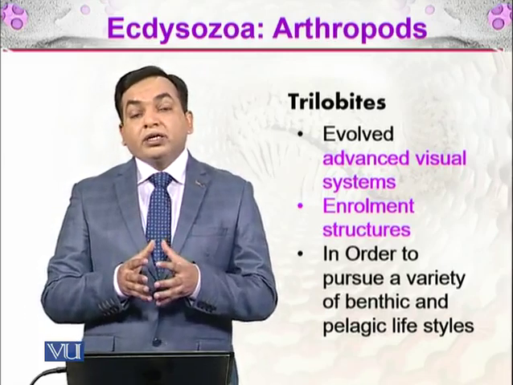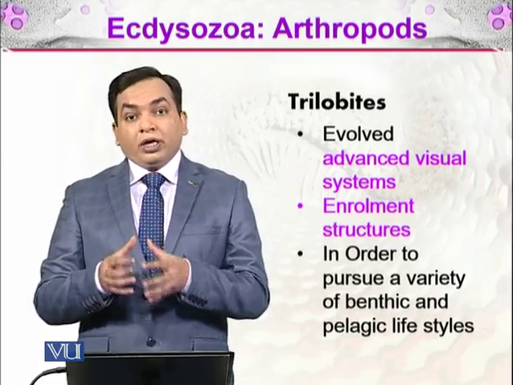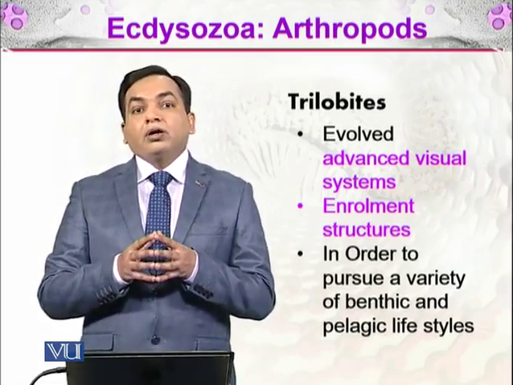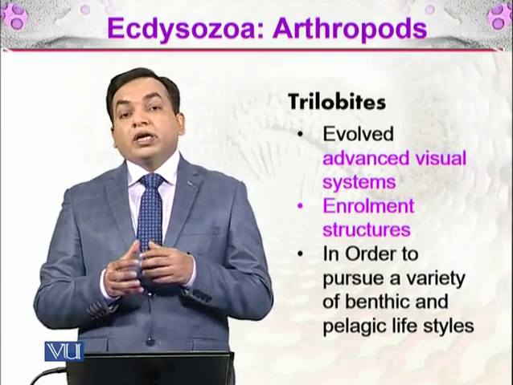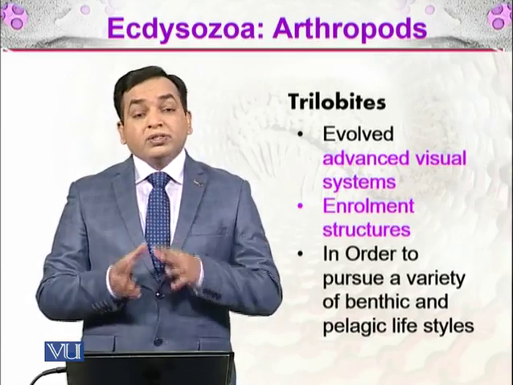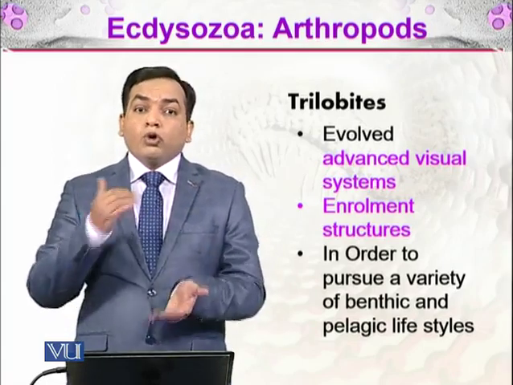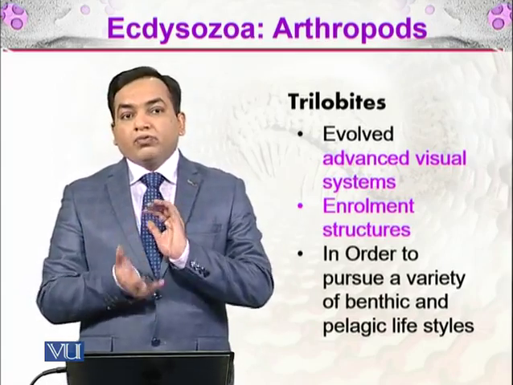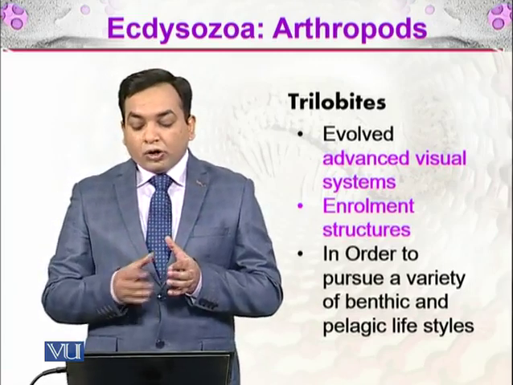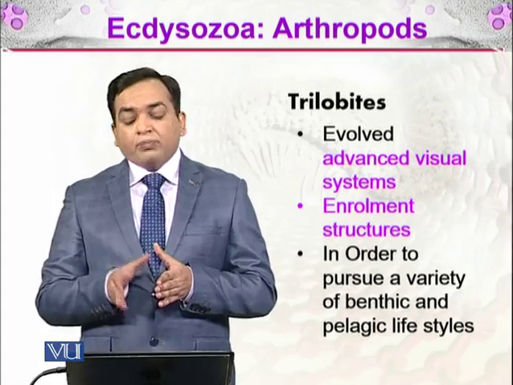That means they had what in our sense are primitive eyes, but they had a visual system through which they could visualize their environment. And enrollment structures, that means they can enroll themselves, forming some roll-like structure to protect themselves, in order to pursue a variety of benthic and pelagic lifestyles.